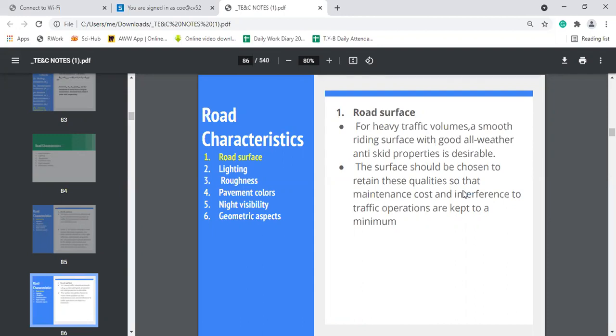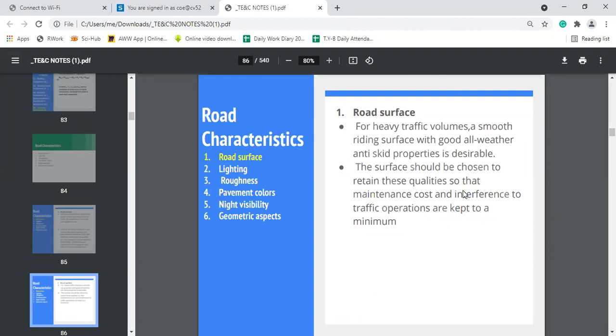So in case of heavy traffic, we can generally go for smooth riding surfaces with anti-skid properties. Now whatever surface we choose, this should have the minimum maintenance cost, and there should be minimum traffic operations.